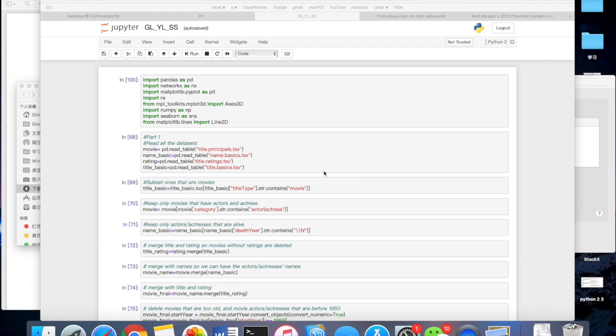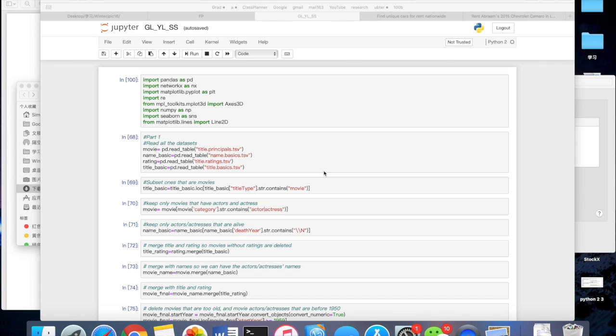Hi everyone, welcome to our Page 16 Python project. In this project, we did the networks between actors and actresses from the IMDb dataset, and we use the PageRank to evaluate the importance ranking of those actors and actresses. And at last, we visualize our result by showing the top listed actors.